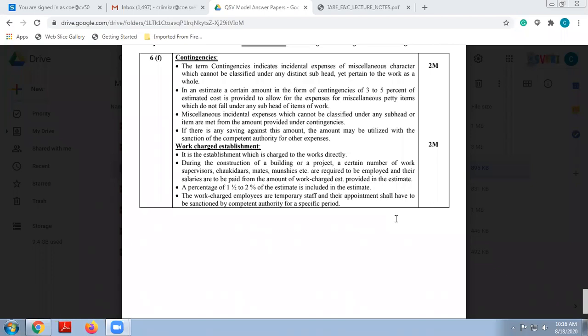Contingencies. The term contingencies indicates the incidental expenses of a miscellaneous character which cannot be classified under any distinct subhead, yet pertain to the work as a whole. What does it mean? That means there are some items for which we have to perform the work, we have to complete the work, and that has not been classified under any distinct subhead.